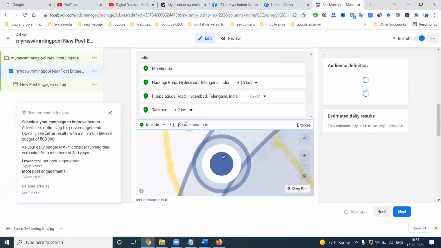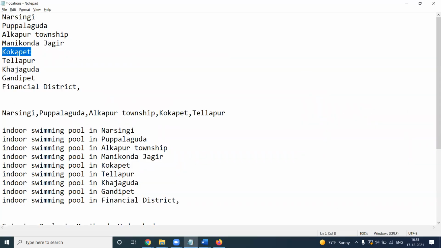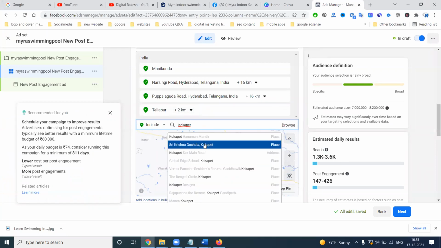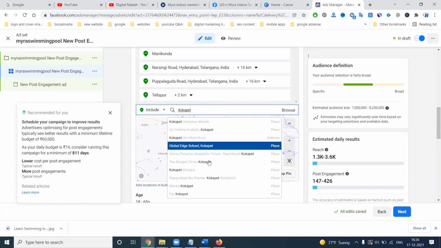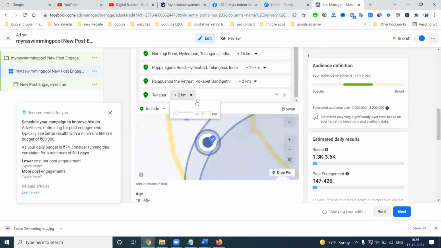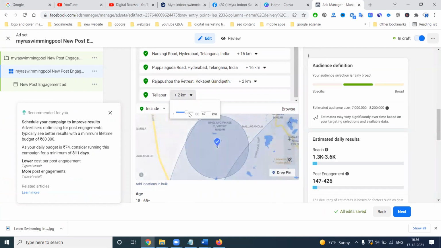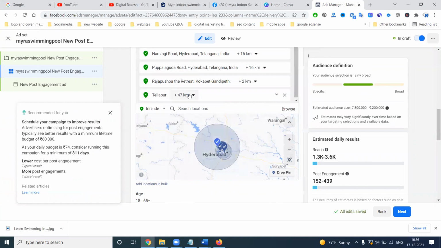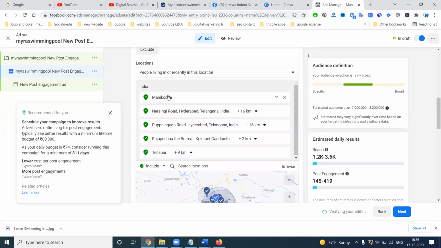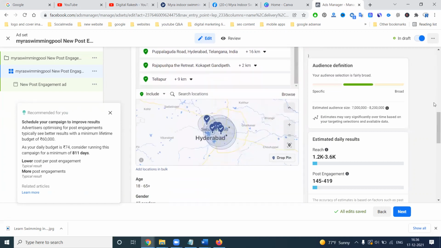That much knowledge you can use up to here. So we need to add Marikonda, and we can add all areas so they are covered here.